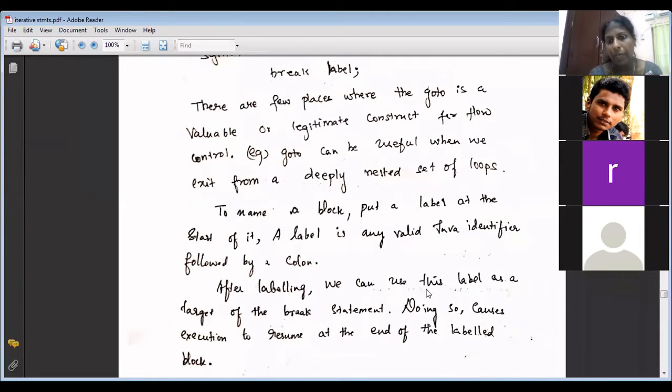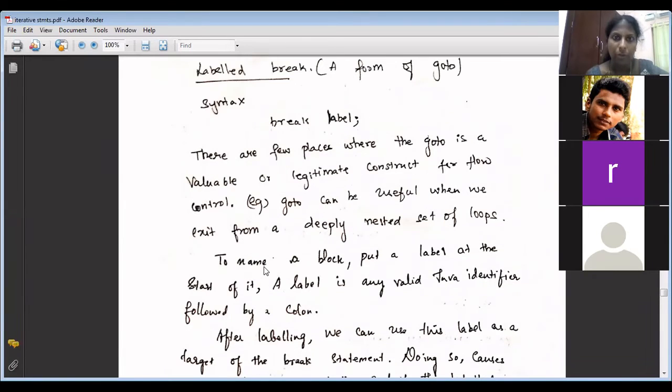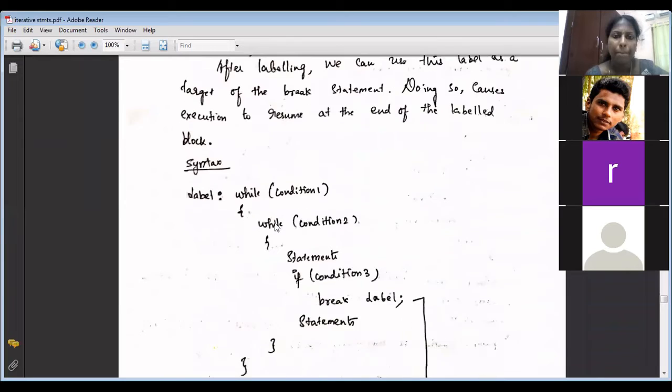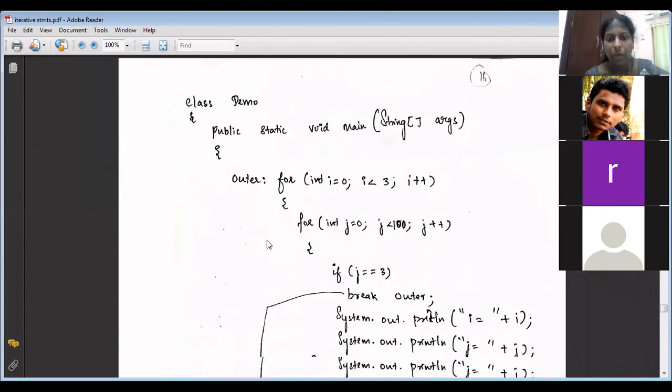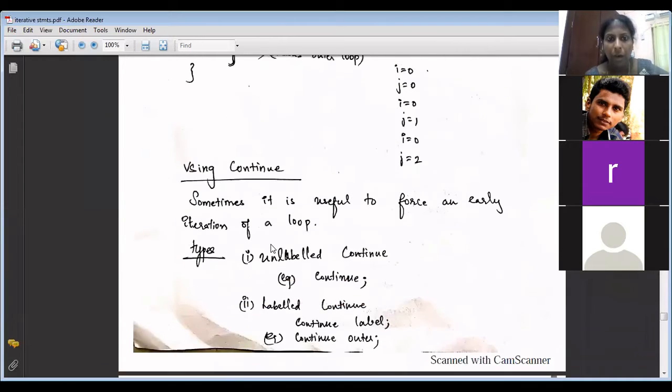After labeling, we can use this label as the target of the break statement. Doing so causes execution to resume at the end of the labeled block. Did you understand this? Yes, ma'am. This we don't have in C. In C, we have only break. Here we have break with label.